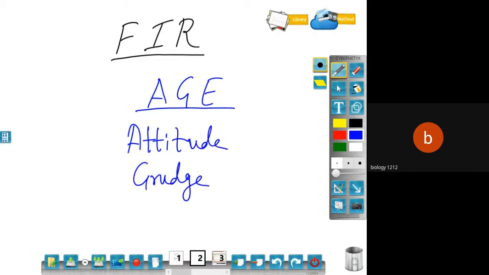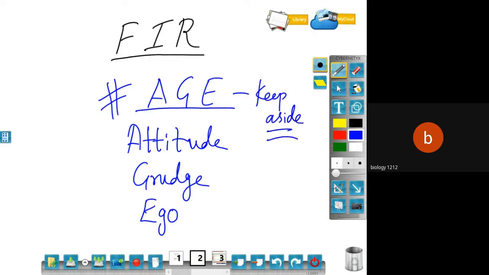And the last one, E, stands for your ego. It's very important that a student keeps these things aside whenever selecting core or extended: your attitude, your grudge towards students, class members, friends, teachers, facilitators, and most important, your ego.